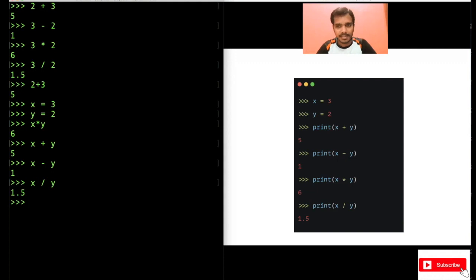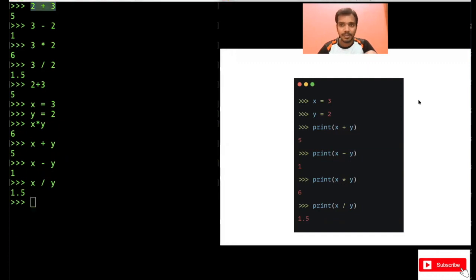1.5 is printed. So of course, mostly you will not be doing something like this in your code, because mostly in your code, you will always store the numbers in some variables. So that's why I showed you this example, like store it in a variable and do the operations. So now you can do all the operations on numbers using this.